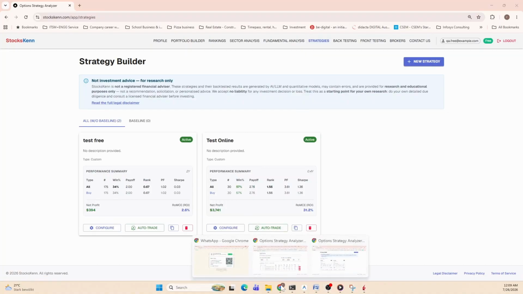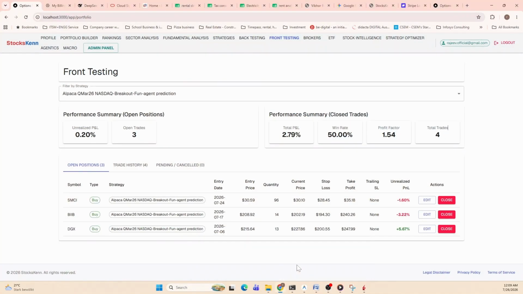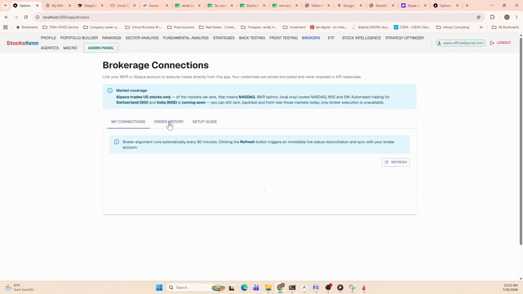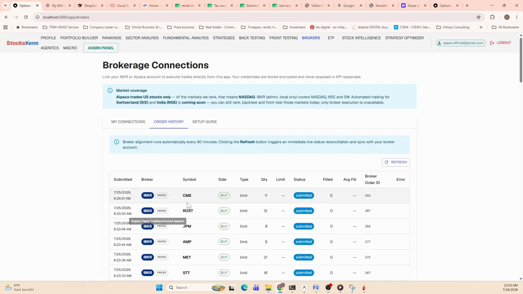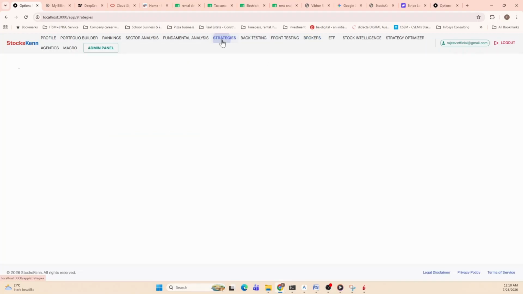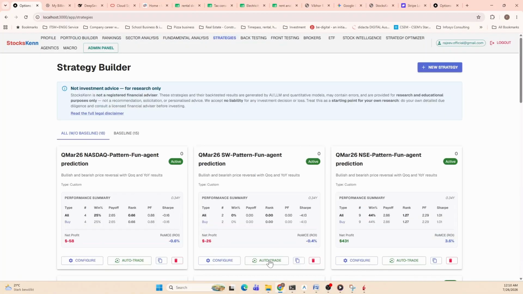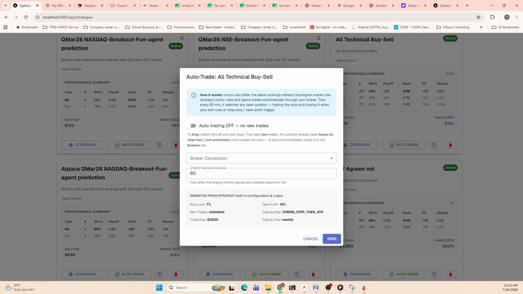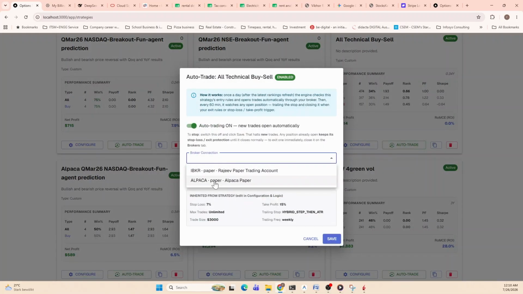I will quickly log in to another account where I have it enabled so that you can see how it looks. So here, if I go to brokers, you see I've added a broker. And if there is live trading happening on that broker, as a paper account or live, then I will see all the trades in my order history. And just to go back in the strategy, I can enable the auto trade using this option. And here it will give me an option to enable it and select which broker I want.